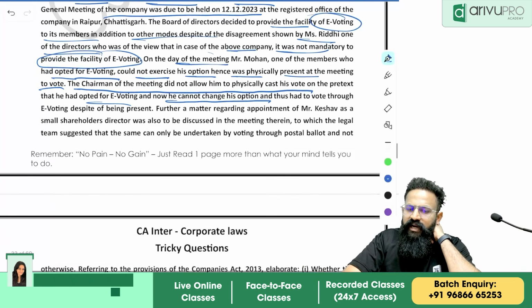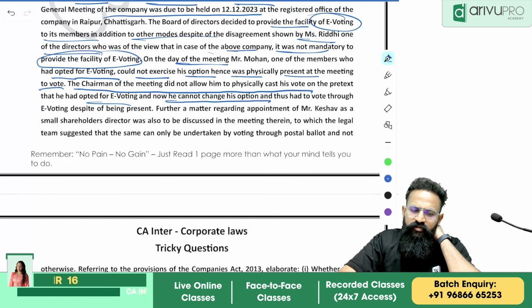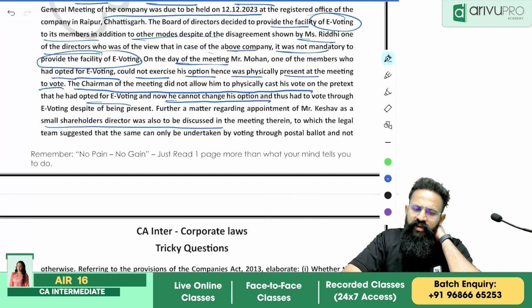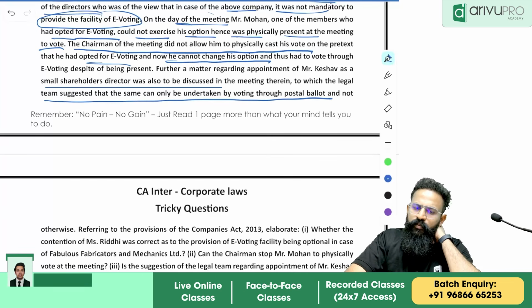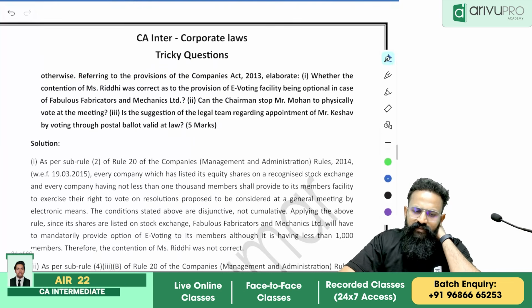Further, a matter regarding appointment of Mr. Keshav as a small shareholder director was also to be discussed in the meeting, to which the legal team suggested that the same can only be undertaken by voting through postal ballot and not otherwise. Referring to the provisions of the Companies Act, elaborate.